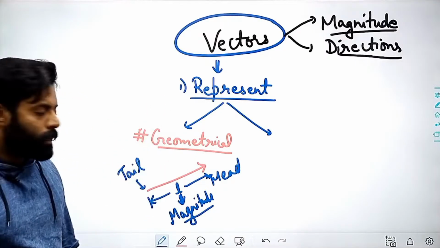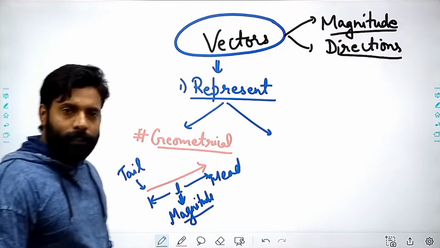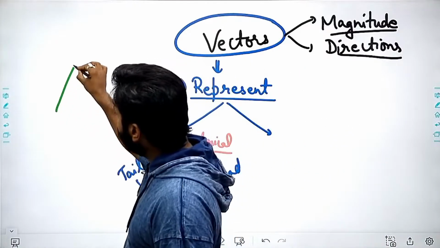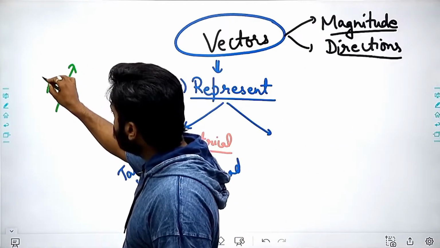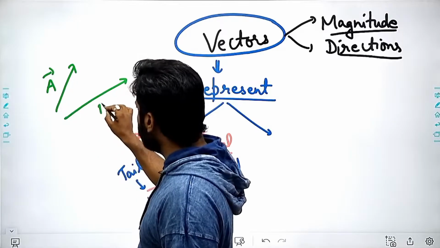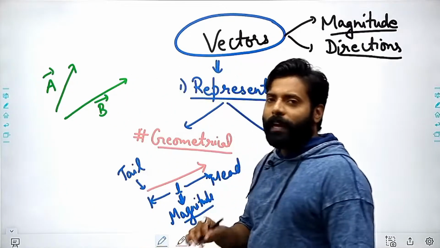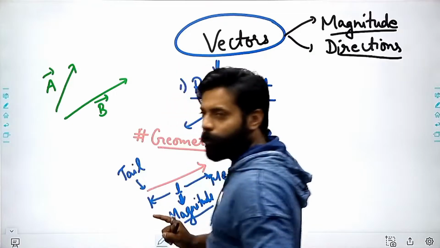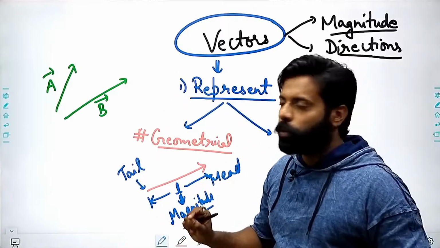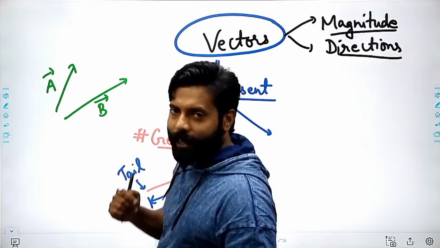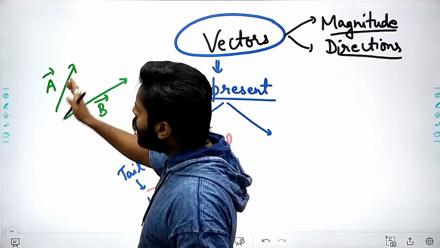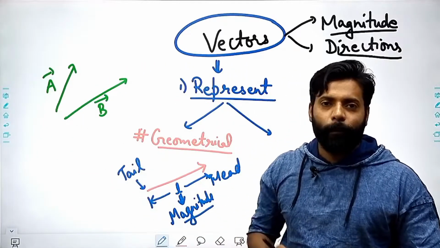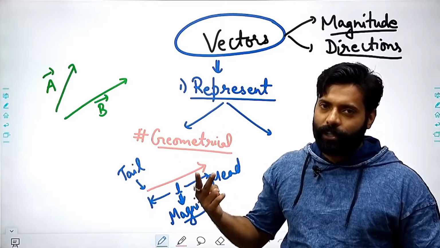I hope that this is clear to you, that if I am drawing one vector here, A vector, and if I am drawing another vector here, B vector, then these vectors will have different magnitudes. Why different magnitudes? Because the lengths of A and B are different, right? Also, these vectors will have different directions. Why? Because this arrow is pointing towards this direction and this arrow is pointing towards that direction. So both these vectors A and B have different magnitudes and different directions, right?